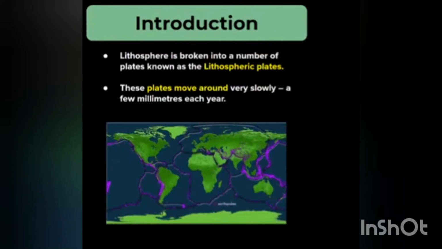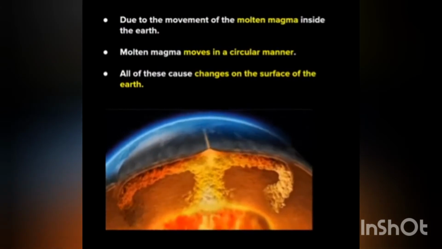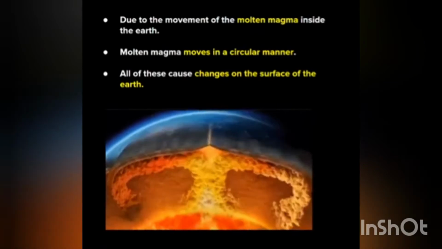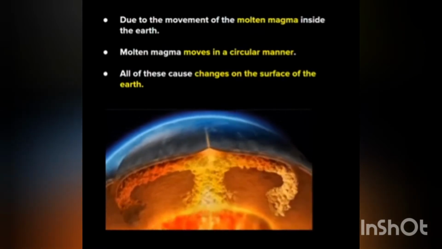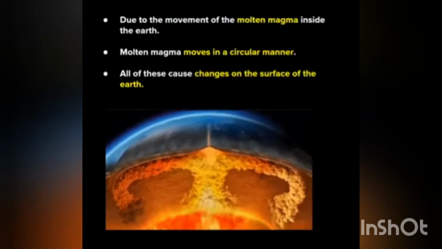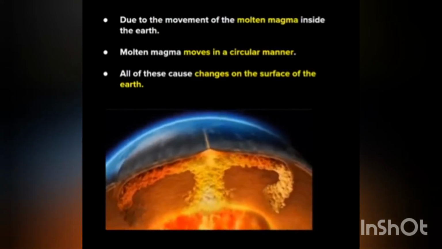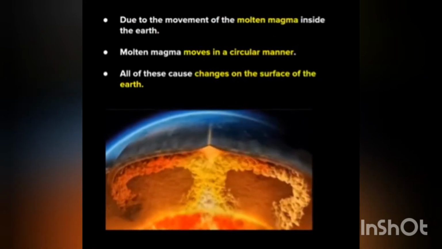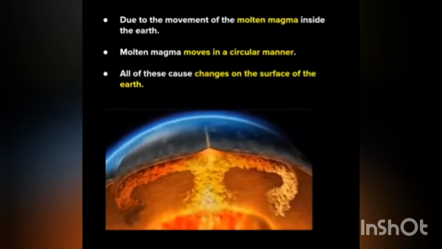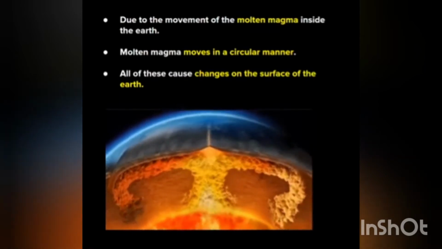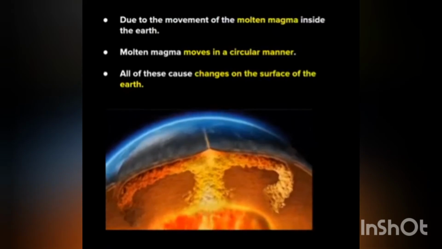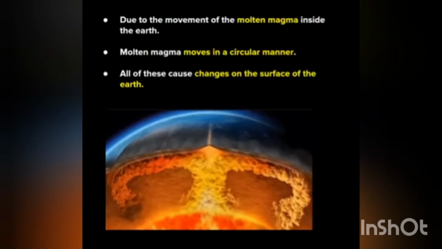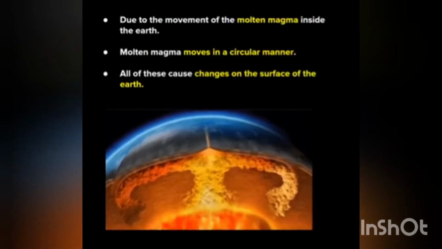Now, the lithosphere consists of a number of plates called lithospheric plates or tectonic plates. The circular movement of the molten magma inside the earth caused the tectonic plates to move slowly. The earth's movement can be categorized into two types based on the force that initiates this movement, and the two types of movements are endogenic and exogenic forces. Now let us study the two forces.